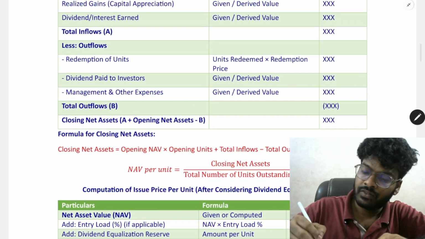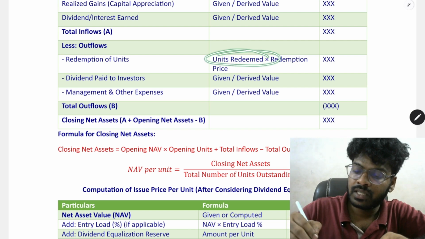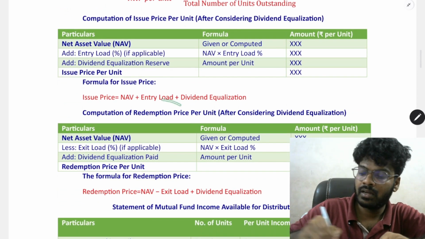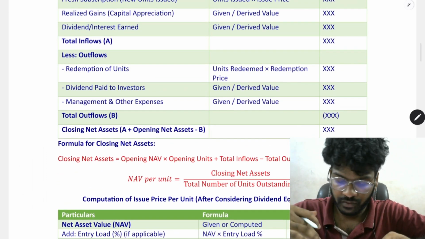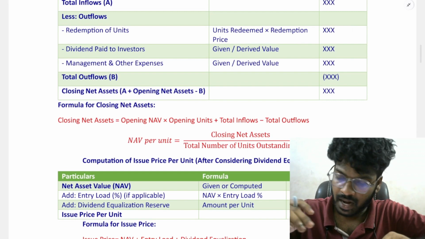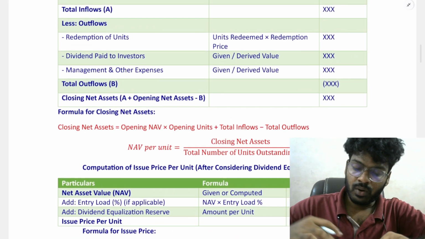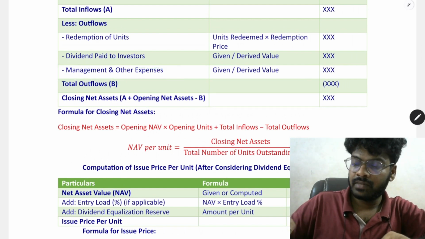Redemption of units will be calculated based on number of units redeemed into redemption price. So redemption price will be calculated by the formula mentioned below. I will teach you further in a while. The total outflow, the management expenses will be included.